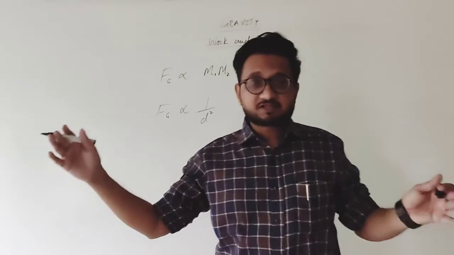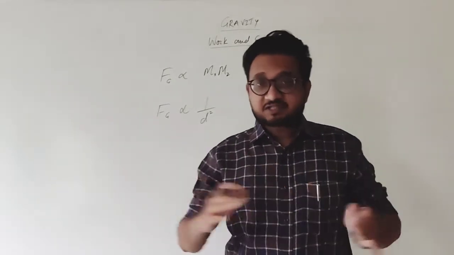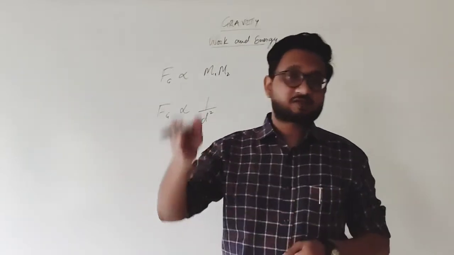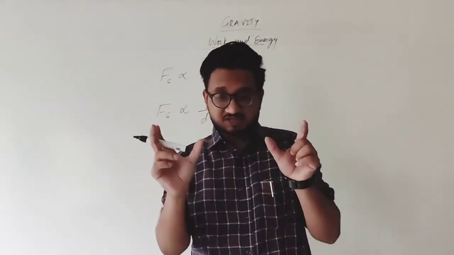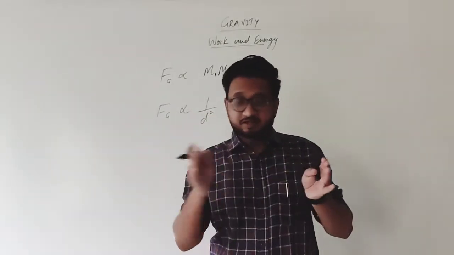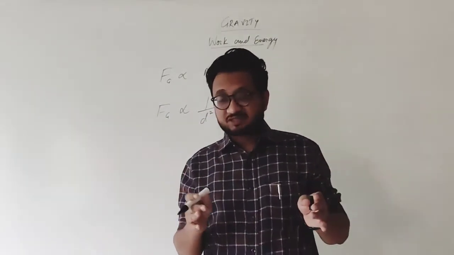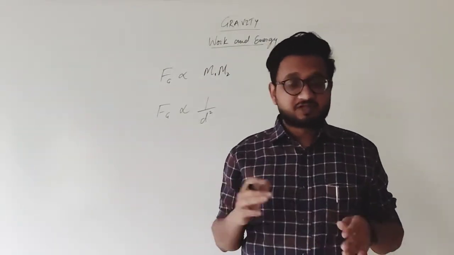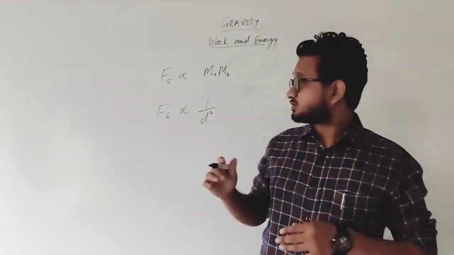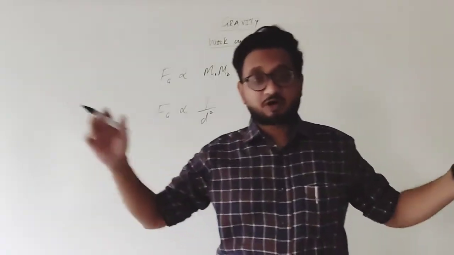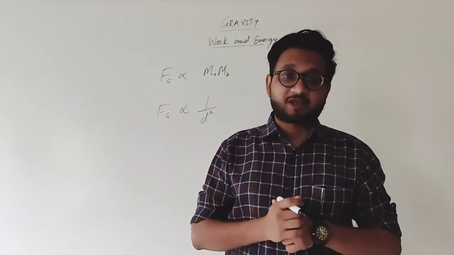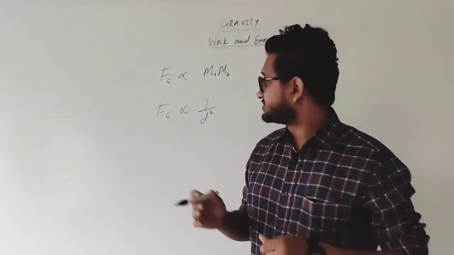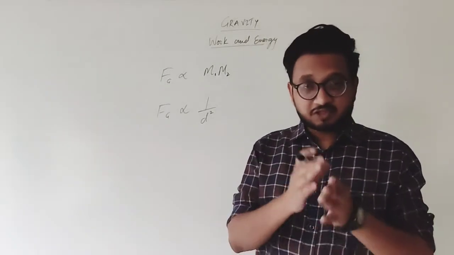So if the distance is more, then the force of gravity is less. If the distance is less, then the force of gravity is more. If two objects are kept 10 centimeters apart, and two objects are kept 1 meter apart, then the difference will be large. The force of gravitation will be less for objects kept at a 100-meter distance than for objects kept at a 1 meter or 10 centimeter distance.